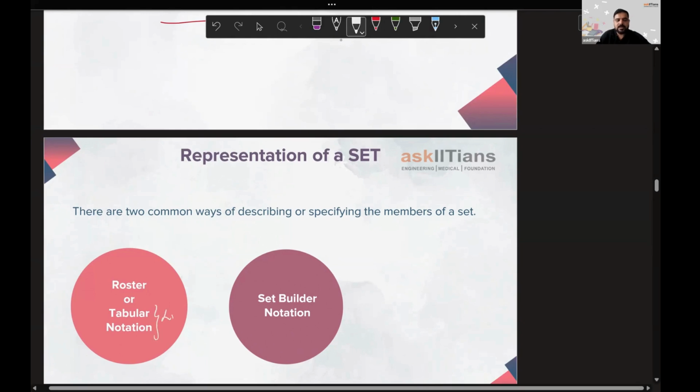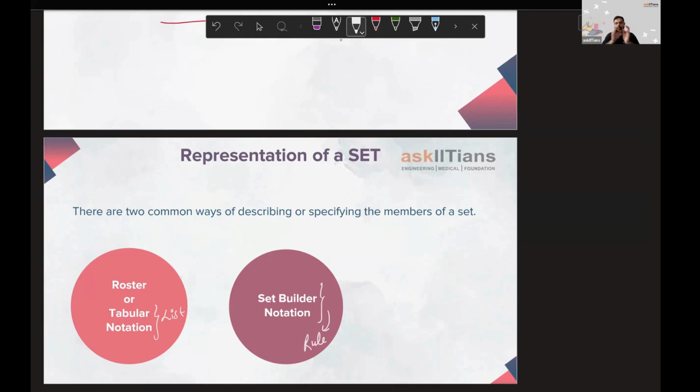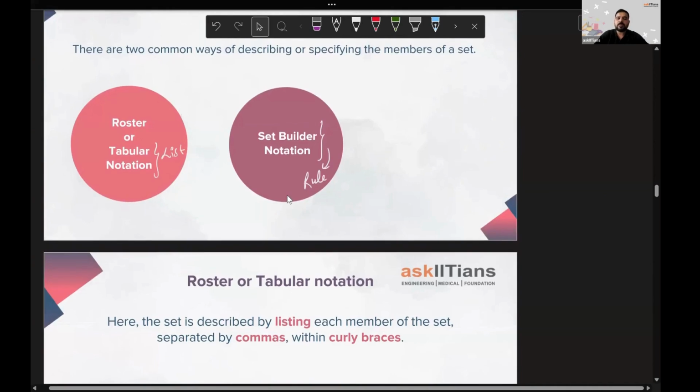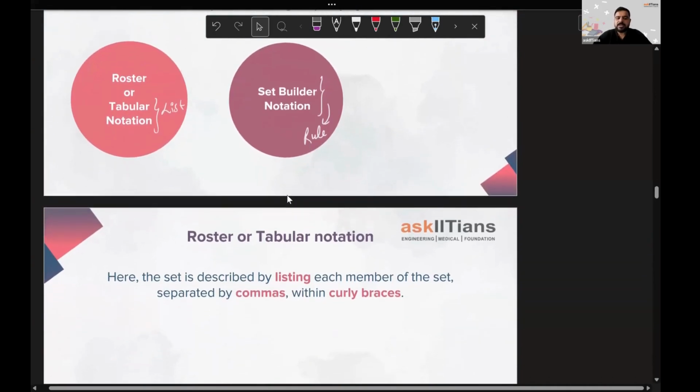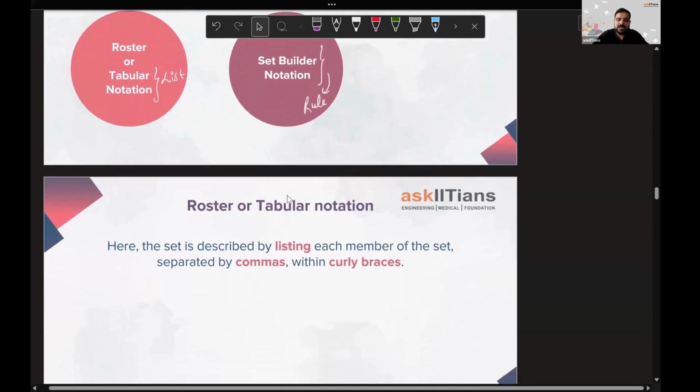In this, we'll be writing this as a list of elements. And in the set builder notation, we will be writing this with the help of a rule or a formula or a generic way of how we can write the elements. So one by one, we'll be getting to these. First one we are starting is roster or tabular notation. As I told you, we'll be writing it as a list.